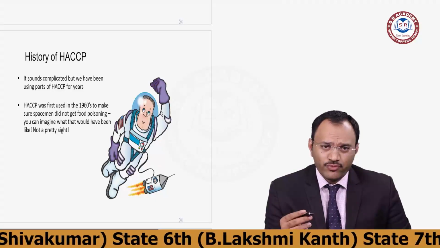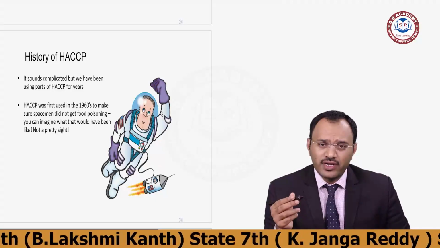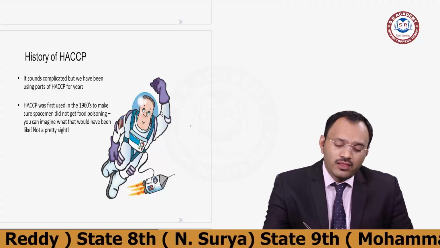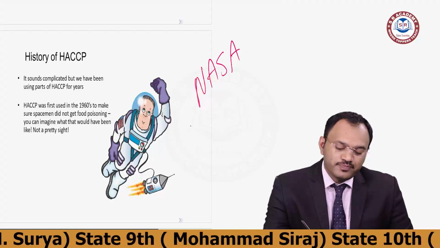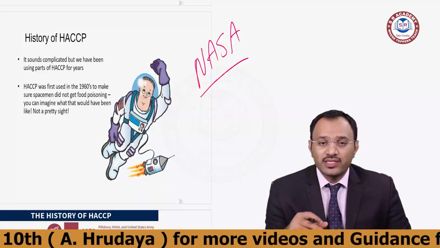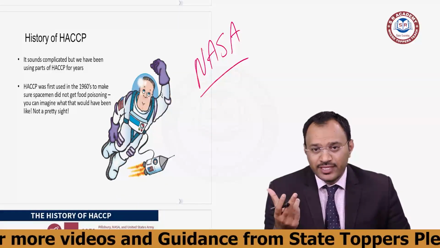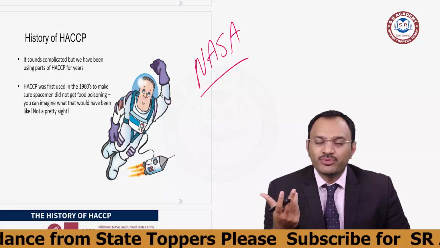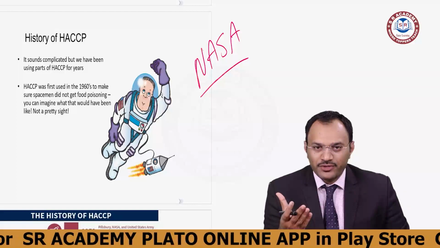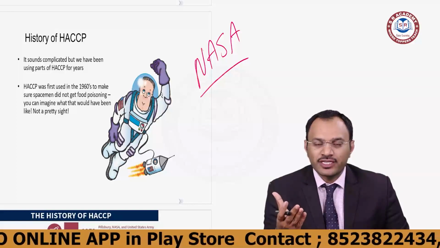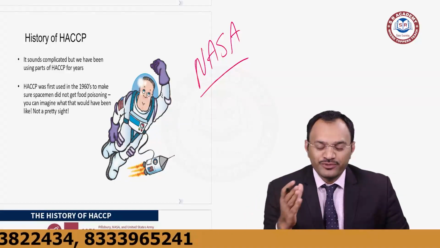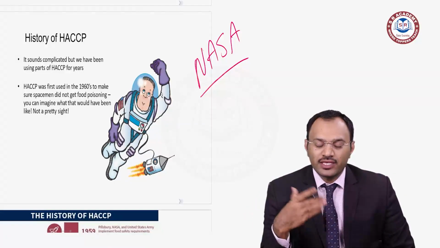A lot of people understand that HACCP was invented in the US, the United States, with the help of NASA. NASA did a lot of research on food products, like when they were sending Neil Armstrong to the moon. An astronaut is very important for a society. If you consider a general phenomenon, a NASA astronaut is almost equal to around 10,000 common people on earth. So his health is very important when he goes to the moon.